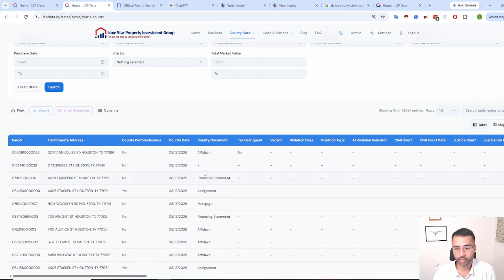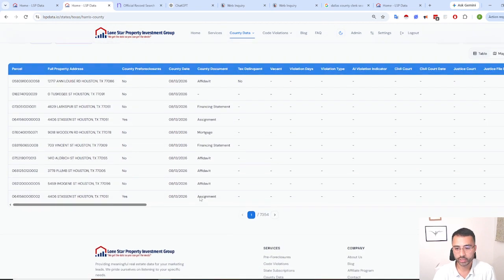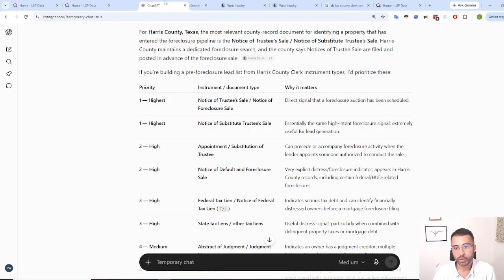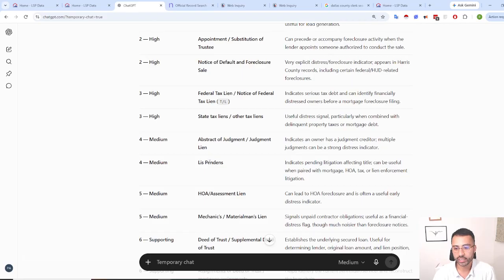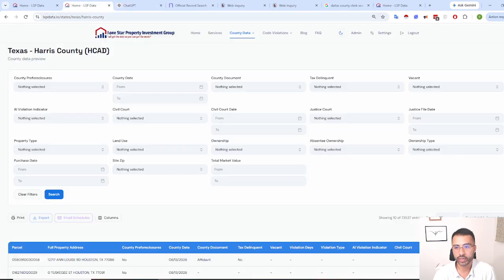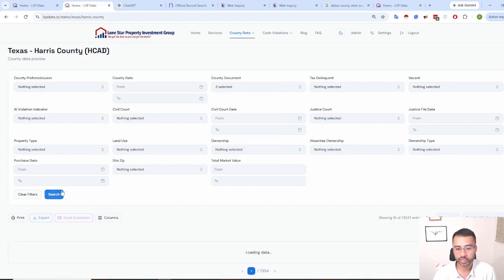Those are the county documents I mentioned: notice of trustee's sale, substitute trustee, some liens, lis pendens, HOA. If you come here, you'll see a lot of those documents, and we're pulling a lot of them. You can multi-select, like appointment of trustee or bankruptcy. Let's look for lis pendens, so you can click here.